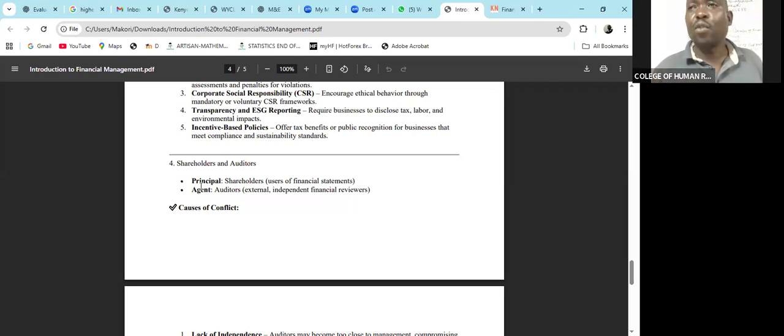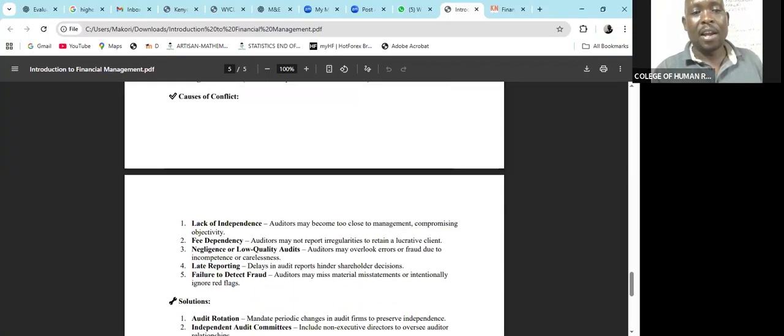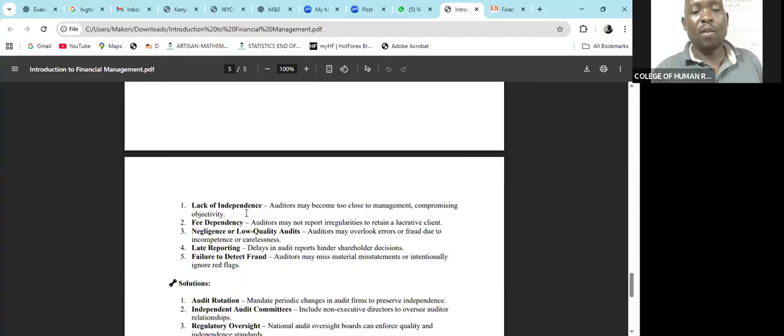Remember, they are checking to confirm whether the books of accounts are prepared in the correct manner by the management. So the auditor becomes the agent. And the conflicts arise here due to lack of independence. When the auditors are so close to the management, remember they are auditing the management, there is a high chance that they might not give us the feedback that we want.